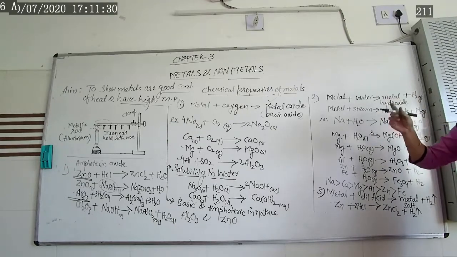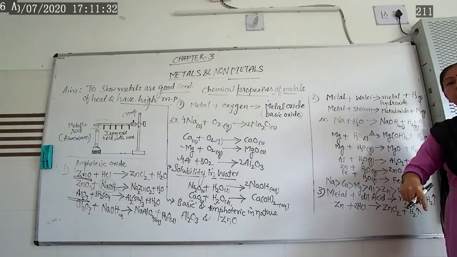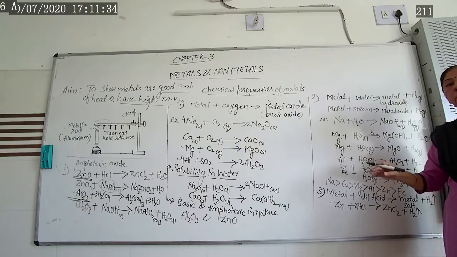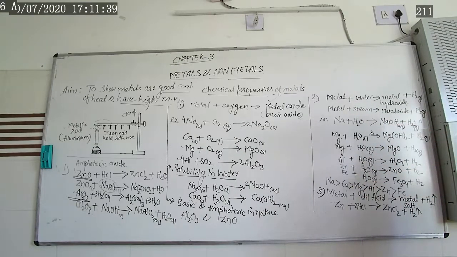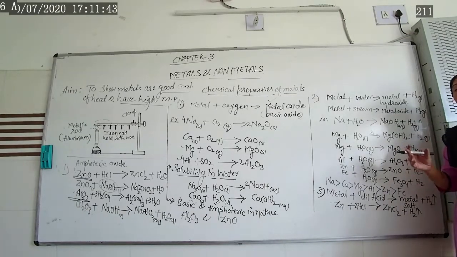If you move from top to bottom in the reactivity series, the reactivity of the metal goes on decreasing. So sodium and potassium are what? Highly reactive. They react with the air, they react with water.